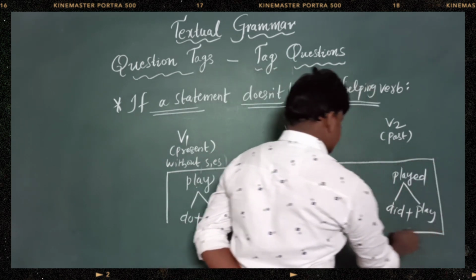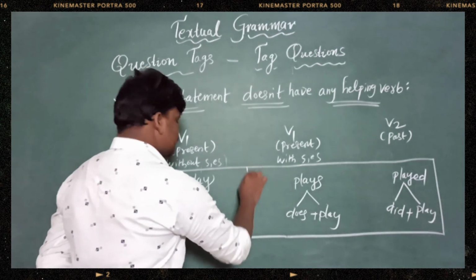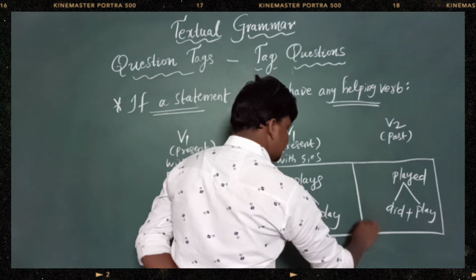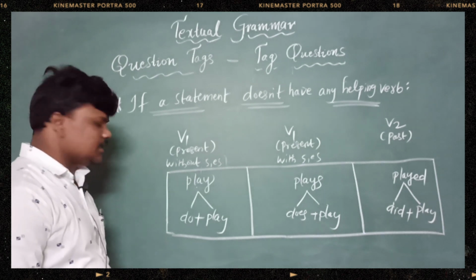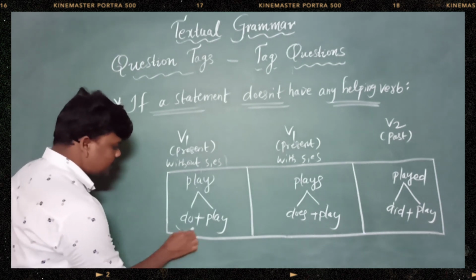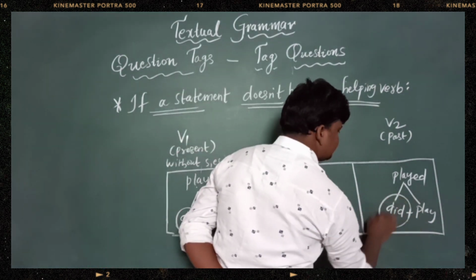And if there is no helping verb in the statement, we should remember do, does, did compulsorily. Okay? Right. See, do, does, did.